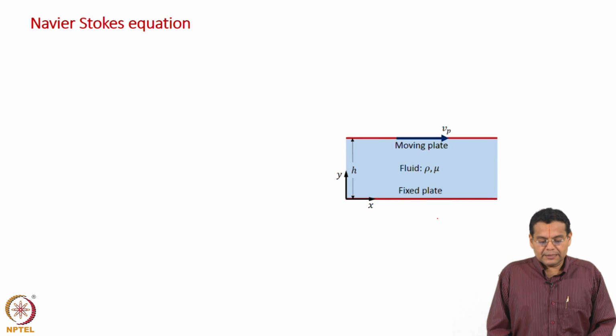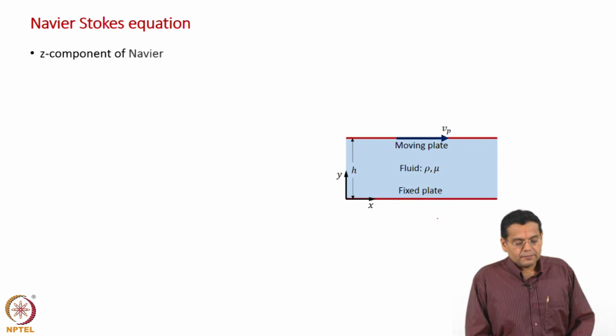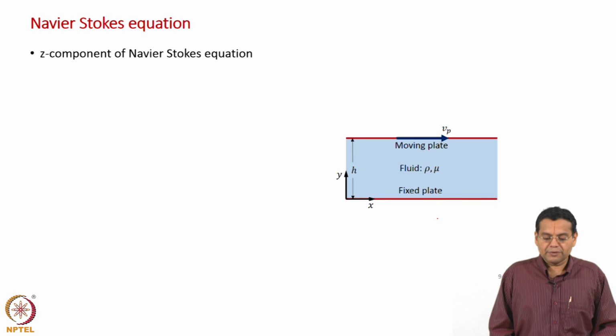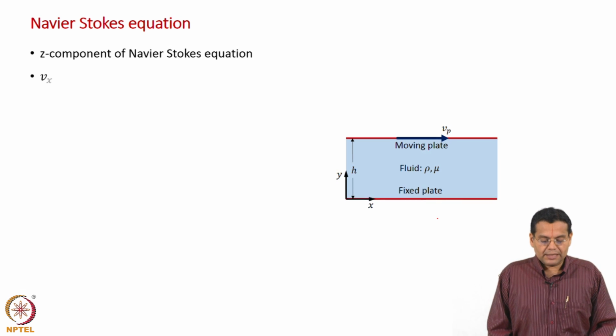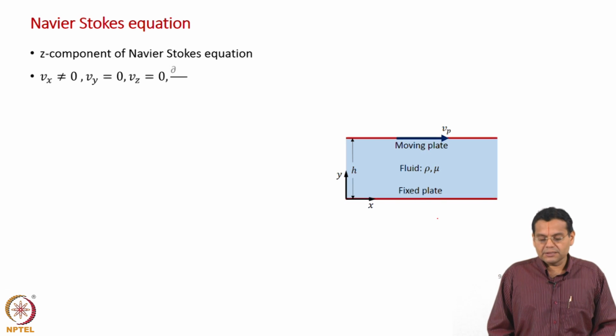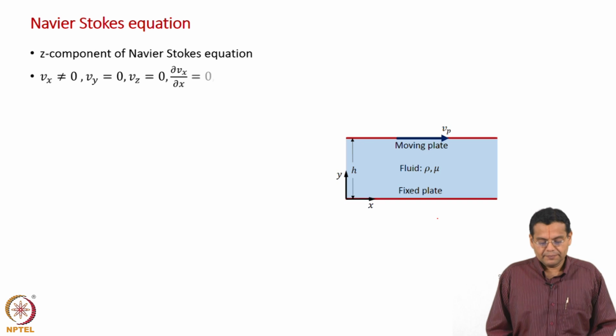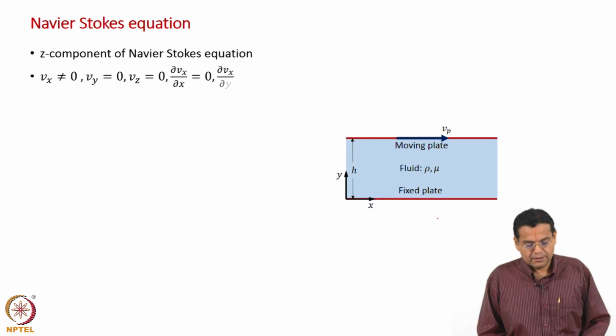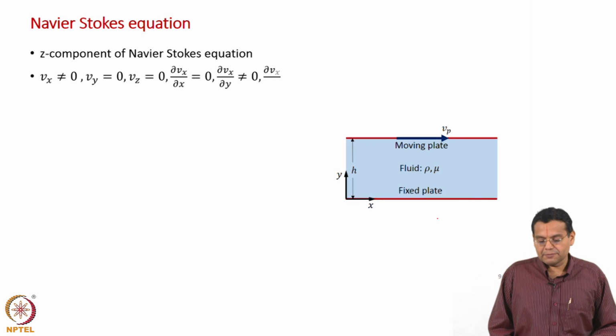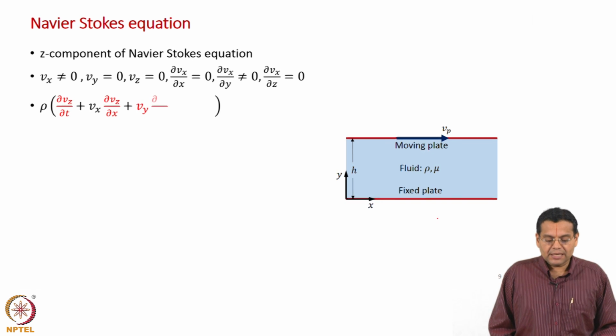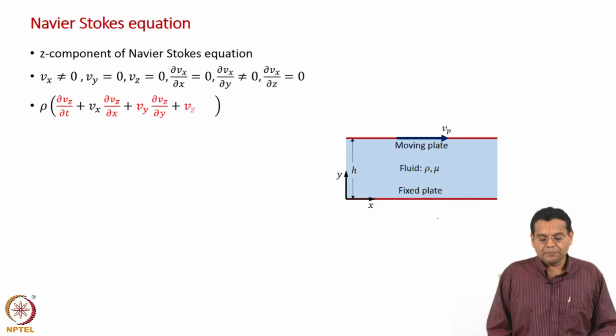Okay, now let us take the z component of Navier-Stokes equation. Let us write down that. The assumptions are known; we have seen this a few times now. Let us see what happens to the z component. Left hand side once again, because V is equal to 0, the left hand side vanishes.